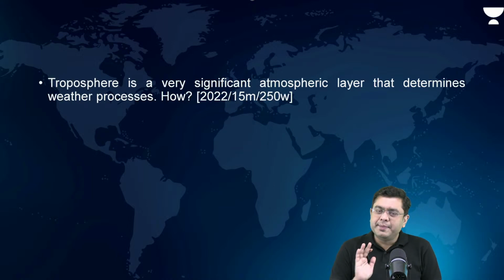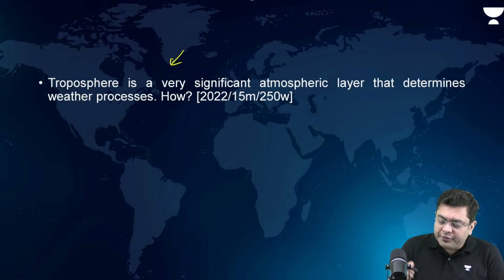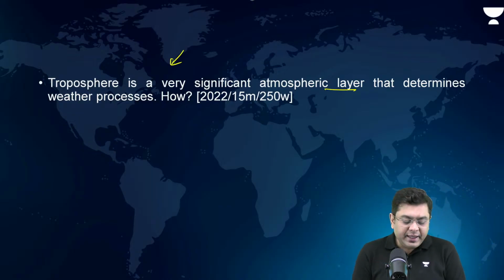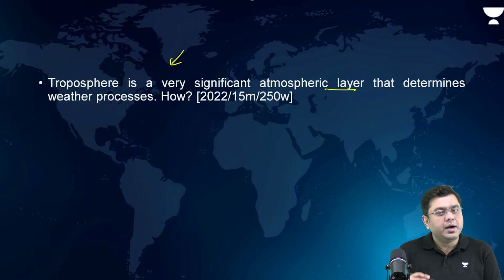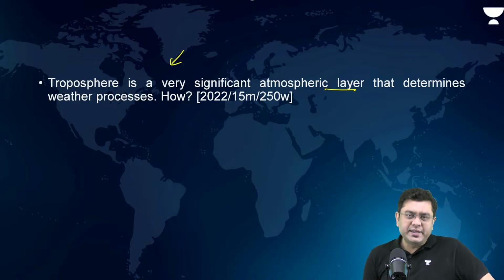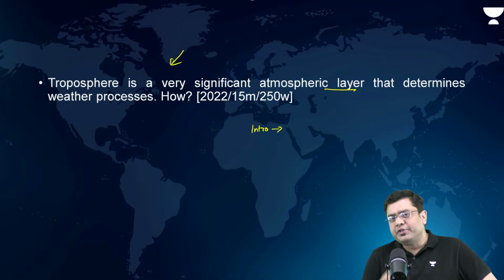Okay. Now, a simple, straightforward question. Troposphere is a very significant atmospheric layer that determines the weather process. How? A 15 marker question, a detailed answer would be required. So, what do you write in this? In the intro, what is the troposphere? The lowest layer of the atmosphere consisting of 80% of the mass of the atmosphere. That is where your definition would be. It is where the majority of weather conditions and climatic events are witnessed. That's it. Then in the body part, talk about the features.